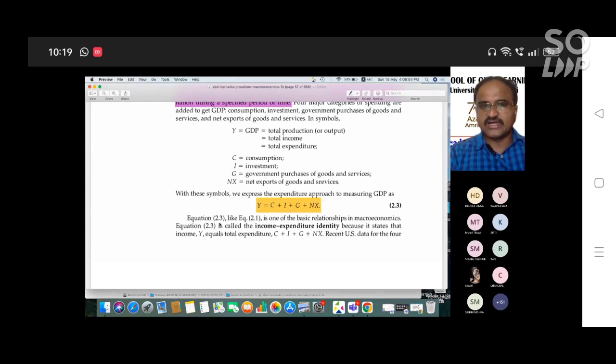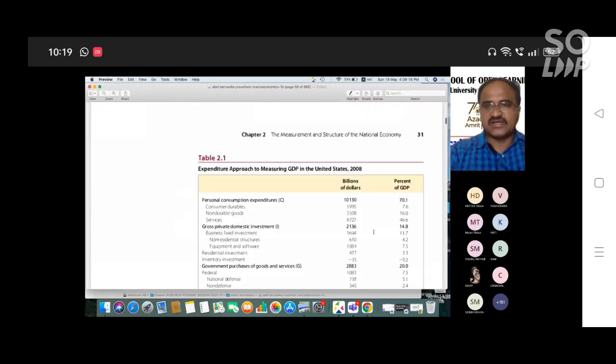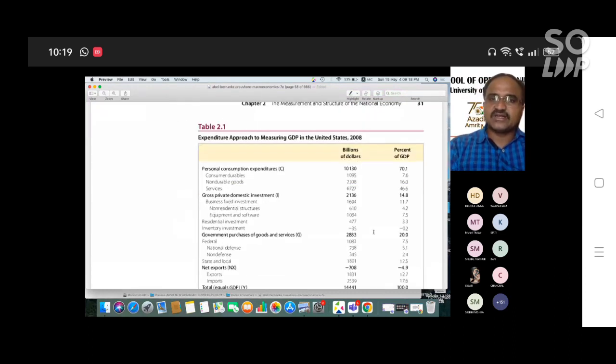You can call this the income expenditure identity, because C is household expenditure, I is firm expenditure, G is government expenditure, and NX is foreign expenditure. It states that Y is equal to total expenditure, C plus I plus G plus NX. Here a US-based example is given, so the example is on the basis of dollar value.